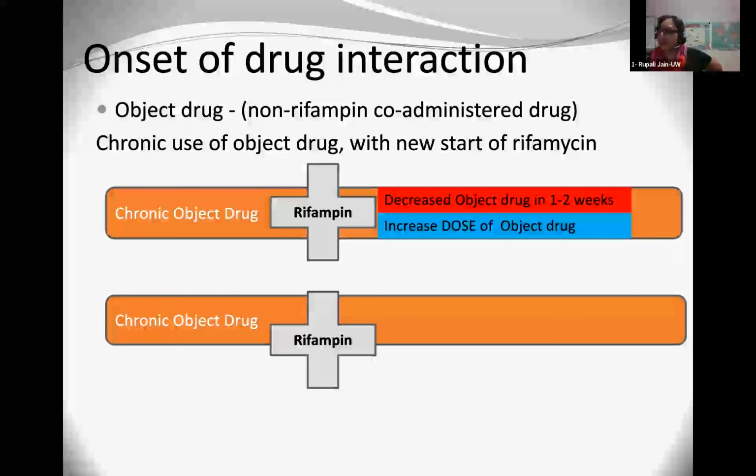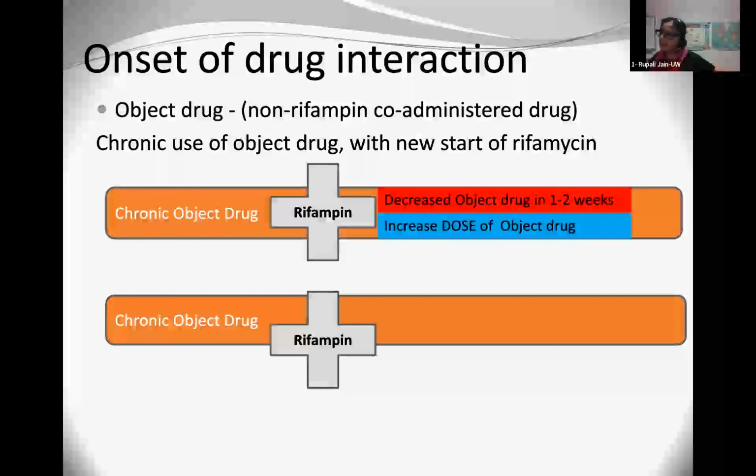But if you would like to have a similar therapeutic effect, you will need to increase the dose of the object drug. Okay, and so really the time frame of that is about 2 weeks. Now, based on the drug, and we'll go over a case example, you may want to increase that dose right away, or you might want to wait a week or 2 to do that. It really depends on the object drug that you're using.